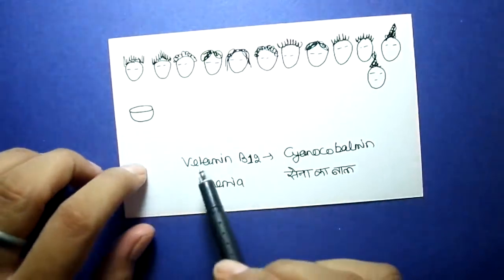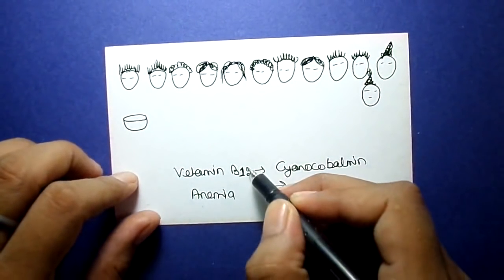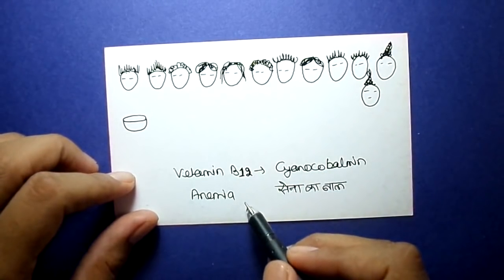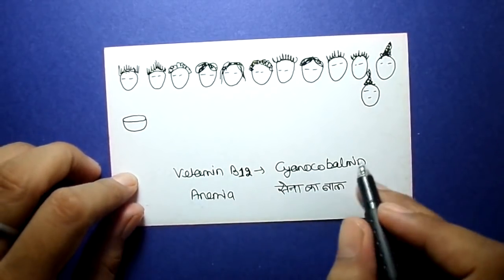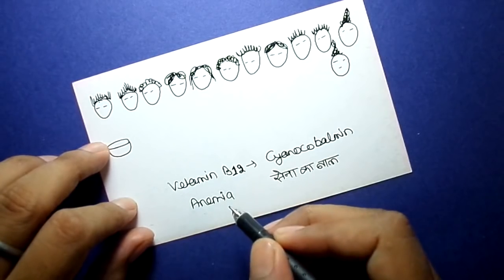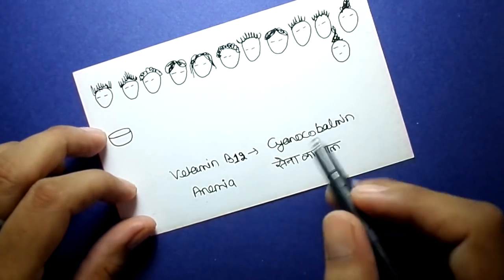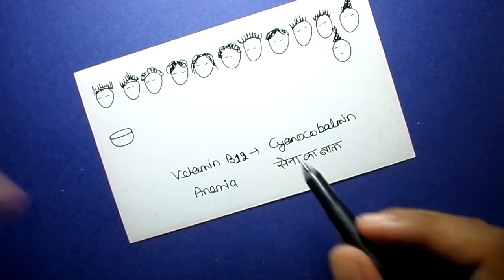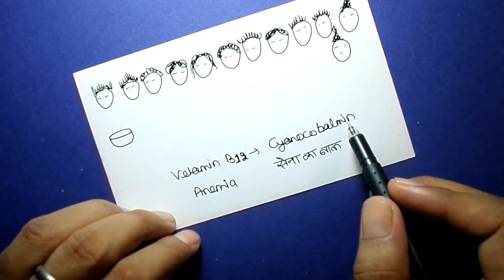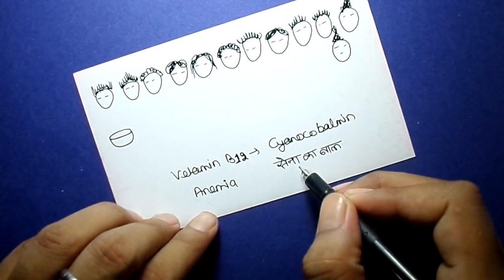Next is vitamin B12. It's also very necessary, and by the deficiency of this vitamin, a disease called anemia, lack of blood, is caused. It has the property to increase the blood. So vitamin B12, by the deficiency of it, anemia is caused. Its chemical name is quite difficult: cyanocobalamine. It's difficult to memorize, but we have made it easy with Hindi words.